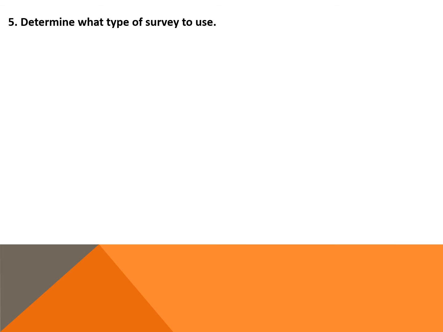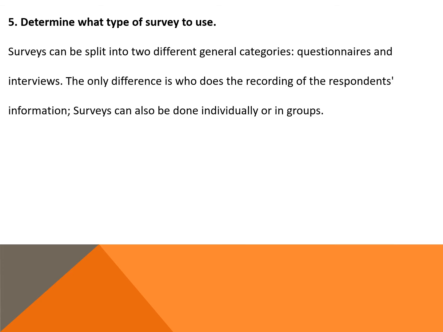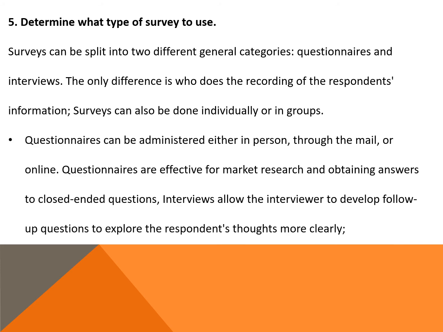Fifth step of reaching the right market is determine what type of survey to use. Surveys can be split into two general categories, questionnaires and interviews. The only difference is who does the recording of the respondent information. In the questionnaire, the respondent records their own answers to the questions, whereas in the interview, the interviewer writes down what the respondent says. Beyond that, there are other options as to how the survey is administered, whether that's online or in person. Surveys can also be done individually or in a group.